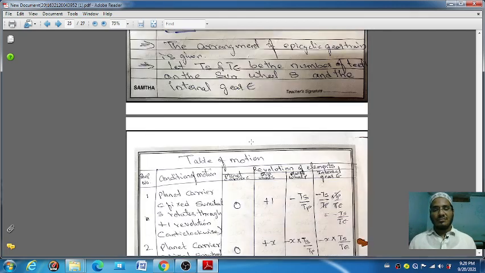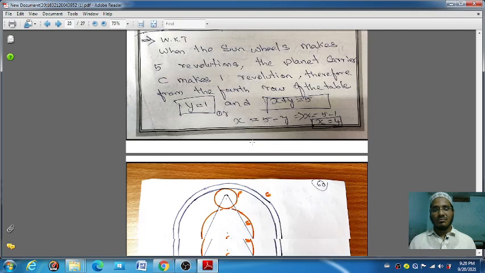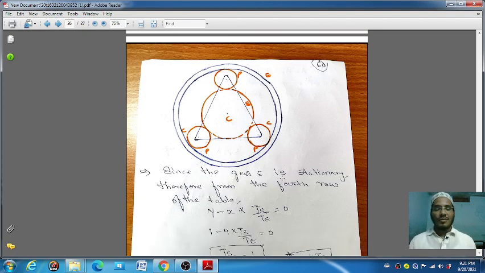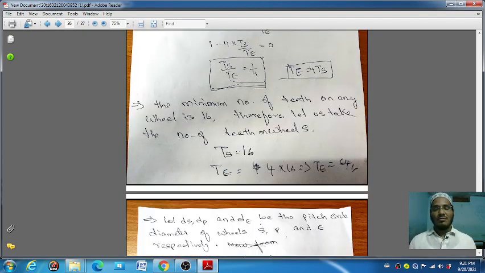Next is this very important question, sun and planet. In that, two gears are there, external gears. Internally three planets are there, revolving with the sun. That sun is C, and these three P's are the planets, and these two are the external gears. Okay. This is also the same problem.